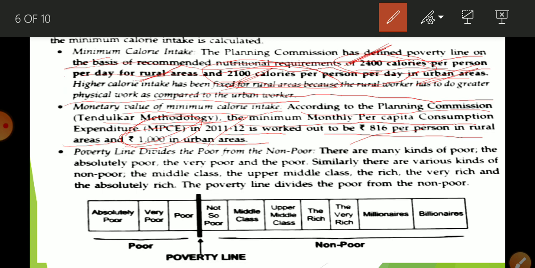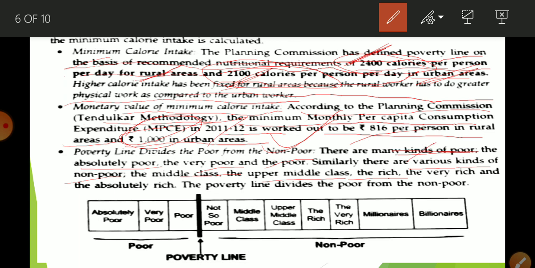There are many kinds of poor. First of all, the poverty line divides poor and non-poor, and besides that, there are many types of poverty. So here you will see there are many kinds of poor. Now we are going to talk about only the poor; forget the non-poor for now. Among the poor there are absolute poor and the very poor, and similarly there are various kinds of non-poor: the middle class, upper middle class, the rich.